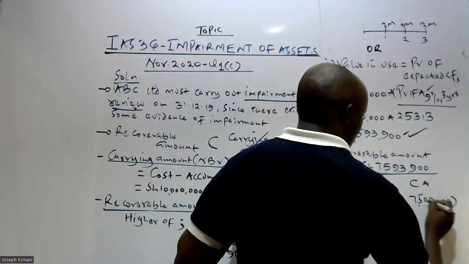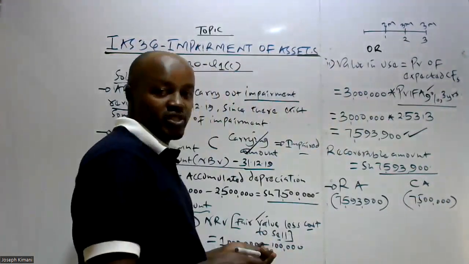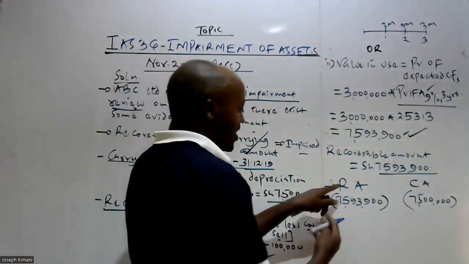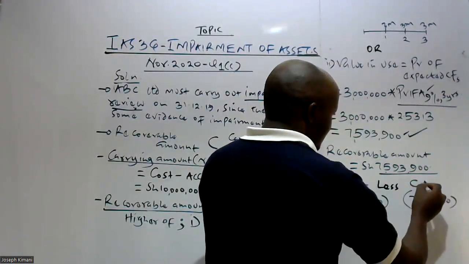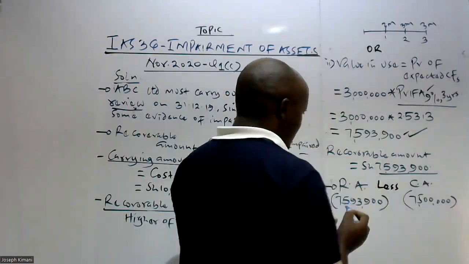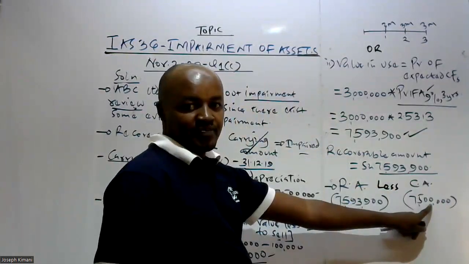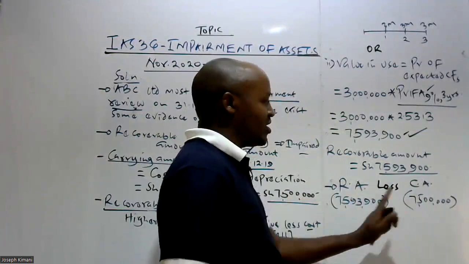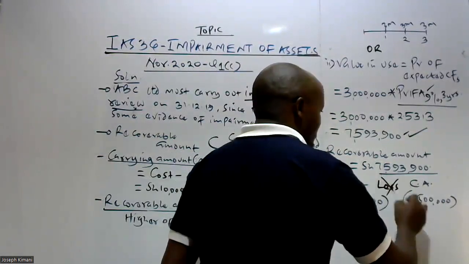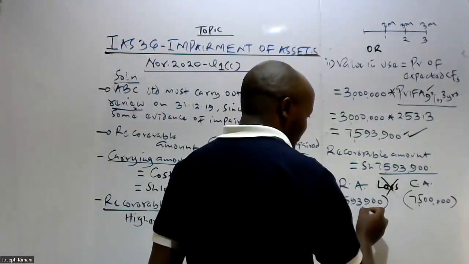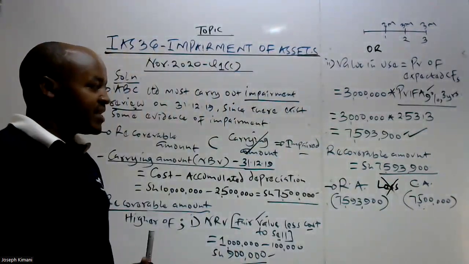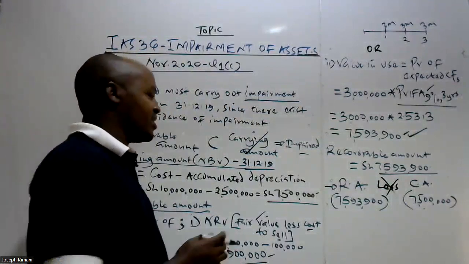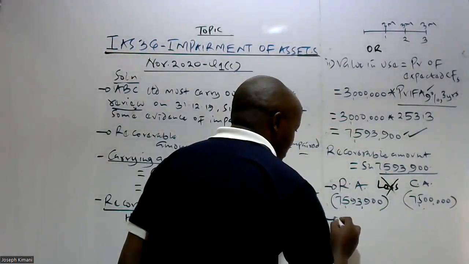We check whether our recoverable amount is less than the carrying amount. Is this figure less than that one? No. So the recoverable amount is not less. What does that mean? It means that this machine is not impaired.